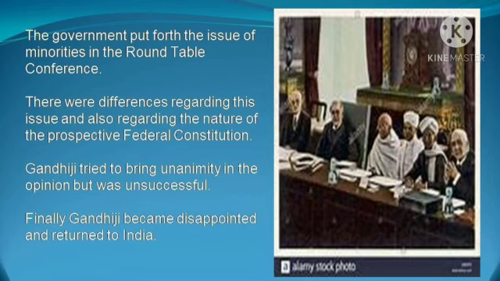Now, the nature of the federal constitution was such that some powers of the Indian constitution will lie in the center and some powers will lie in the hands of the states. Gandhiji tried a lot to get unanimity in opinion, meaning all people should agree on the same, but it was not successful. People disagreed with his opinion and Gandhiji got disappointed and returned to India.